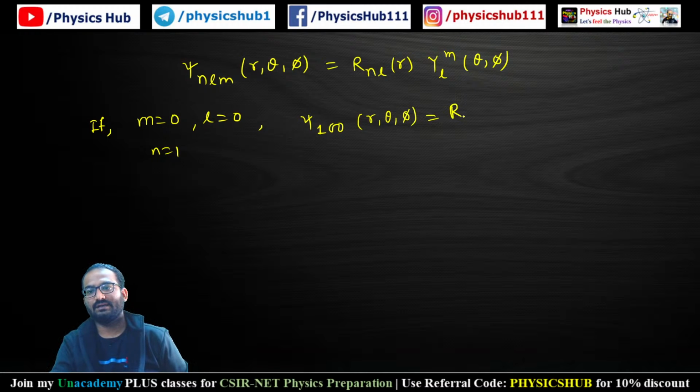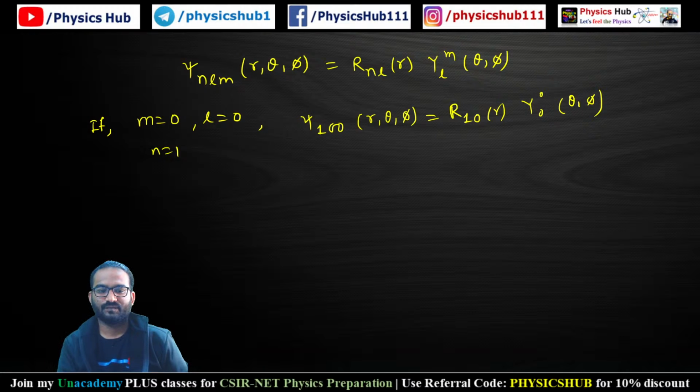This equals R 1 0 of r times Y 0 0 (theta, phi). So this gives you the ground state wave function, where the radial portion R 1 0 of r is given by a0 by a e to the power minus r upon a.